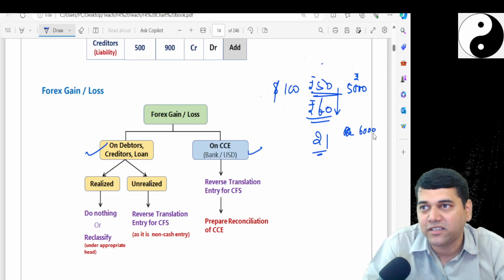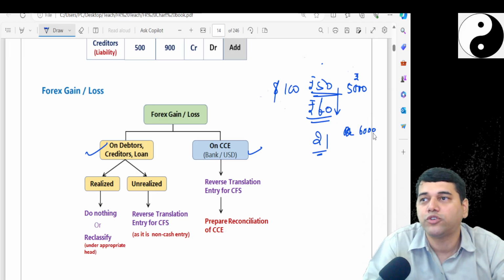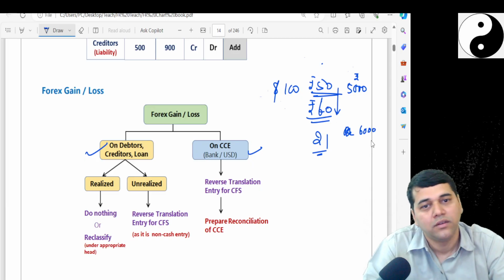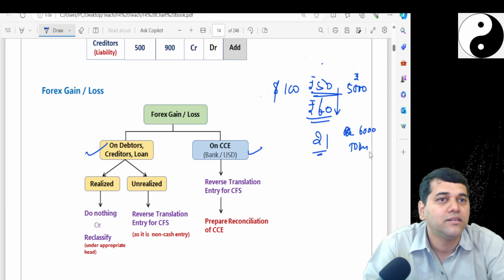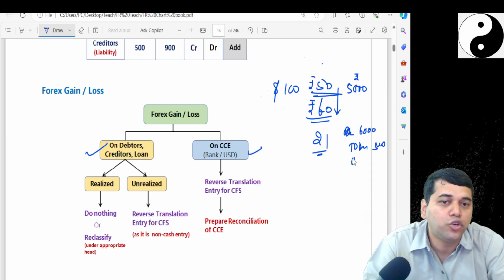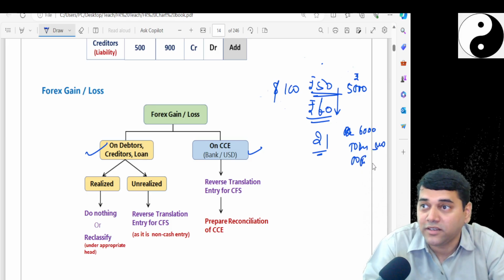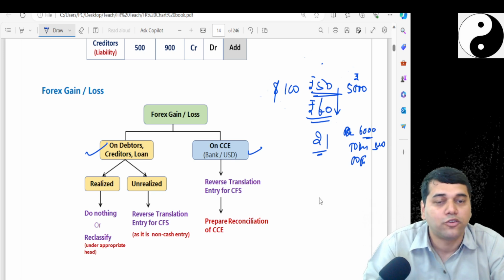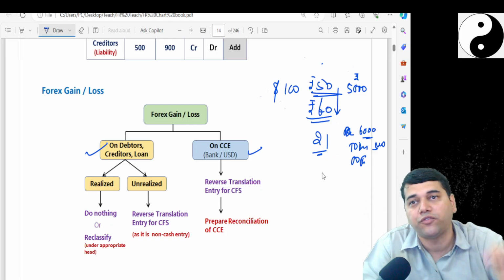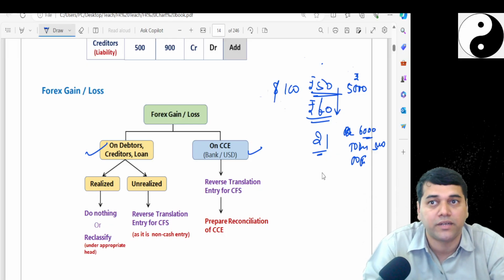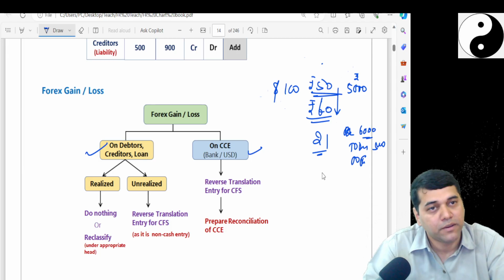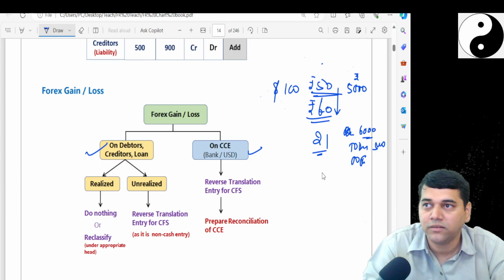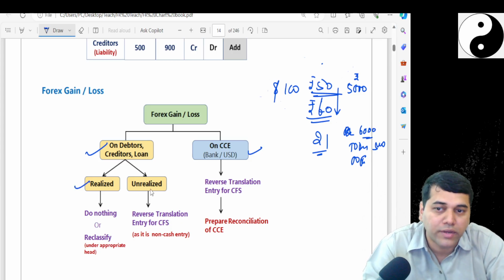Because I received $100, on that day worth of $100 fair value. Dollar is a financial asset. At what value should you recognize the financial asset? Fair value. What is the fair value? 60 rupees. To debtor, 5,000. To gain. Is this realized? Yes, this is realized. So if I pass one accounting entry, debtors account debit to forex gain for the sake of restatement, it is unrealized. If I pass bank account debit to debtors and forex gain, it is realized. Are you clear? So I have got two categories.